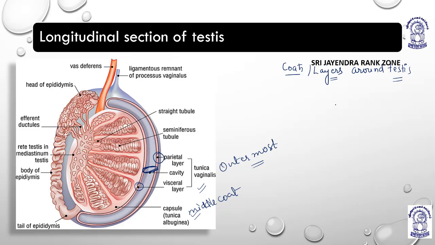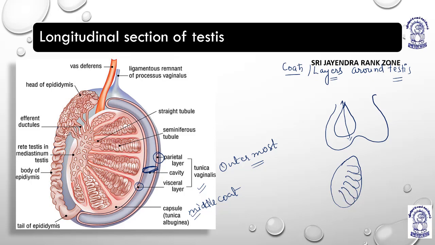For example, this is the scrotal pouch and these are the testis. So I have just cut it down through the face. When I cut it down longitudinally, I have divided it like this, so it will open like this. And it will show the testicular lobules here, as seen in the diagram. So what I have done, I have just cut it down, right?